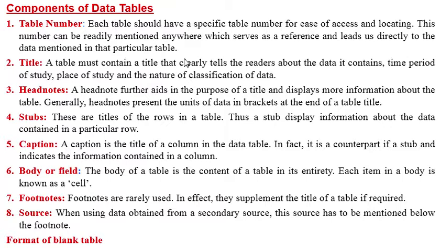Components of data tables. Table number. There should be a table number when you prepare a table. Each table has a specific table number for ease of access and locating. This number can be readily mentioned anywhere, which serves as a reference and leads us directly to the data mentioned in that particular table. So in the table, if you write data, you write a number 1, 2, 3 like that. If they need any access or locating, to find where you got those data, it is page number 1. So if you give the number, they can go to page number 1 and refer to the details of that particular data. So first, a table number should be given.